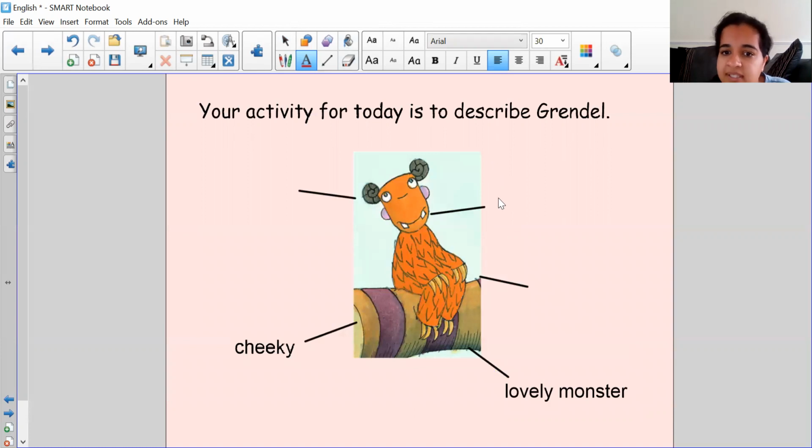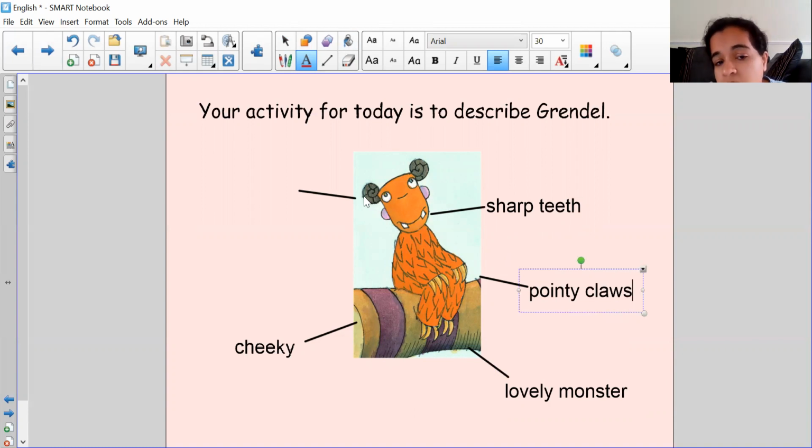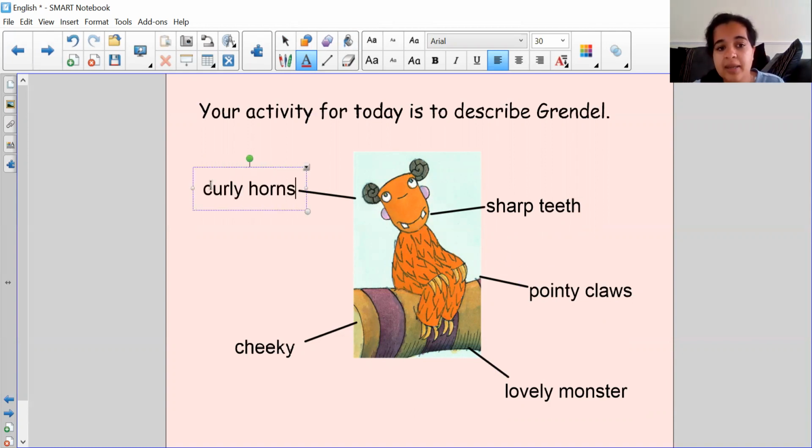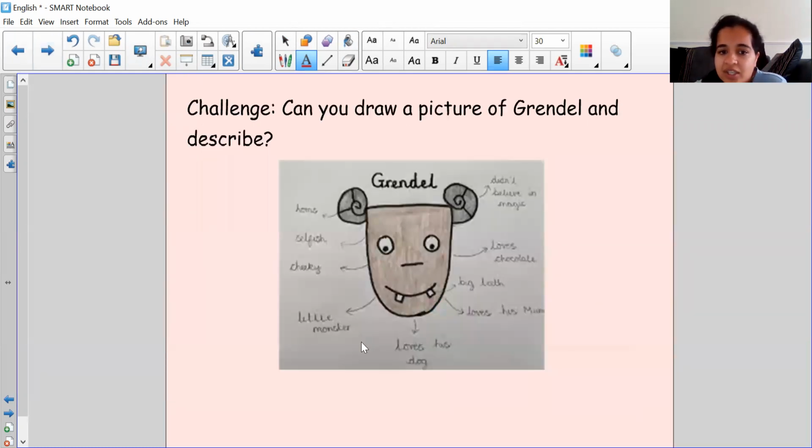Maybe you want to describe his teeth. Maybe you want to go sharp teeth. Maybe you want to describe his claws. Maybe you could go with pointy claws. Maybe you want to describe his horns. You could go with curly horns, but it is completely up to you. How are you going to describe Grendel? That is your activity for today. Your challenge, can you draw a picture of Grendel and describe him?